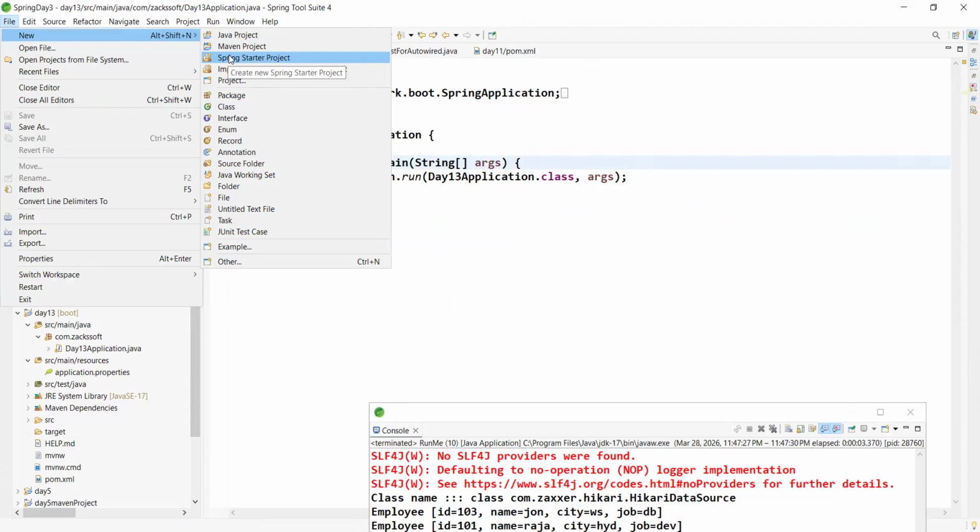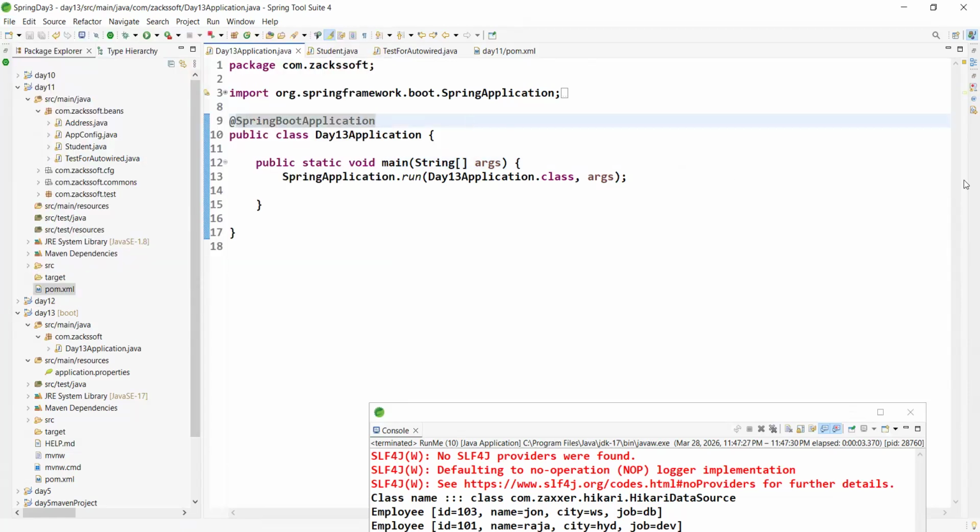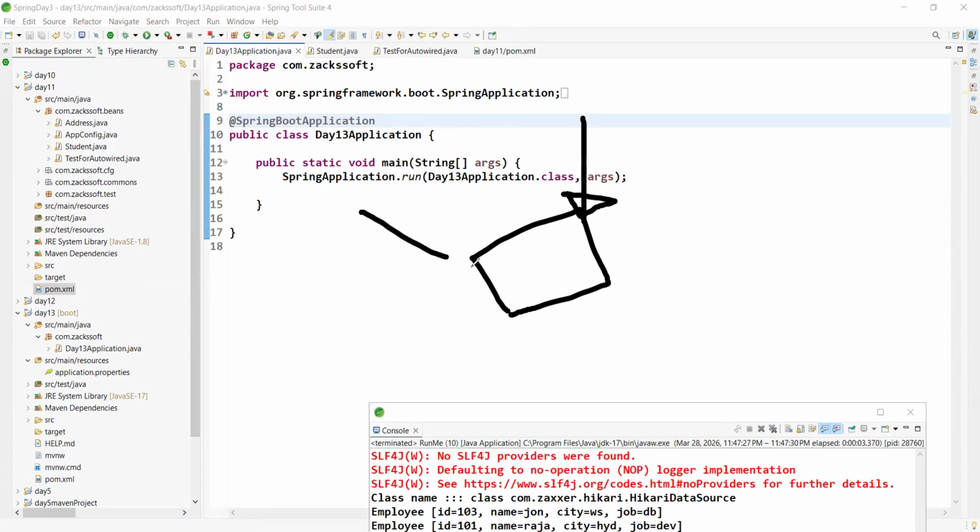In my Eclipse there is no Spring Starter Project, so maybe you need to install a plugin. If you don't find the Spring Boot plugins, then simply you can download or install the plugin.